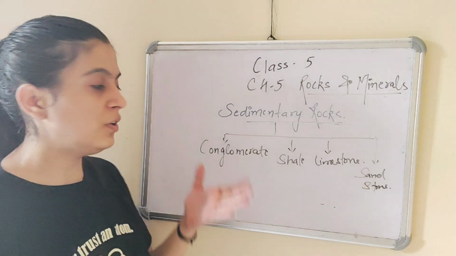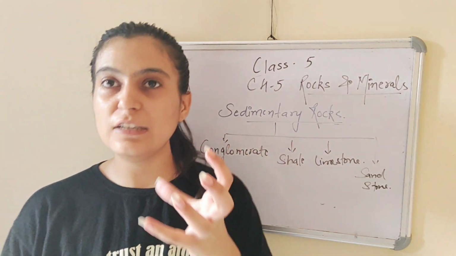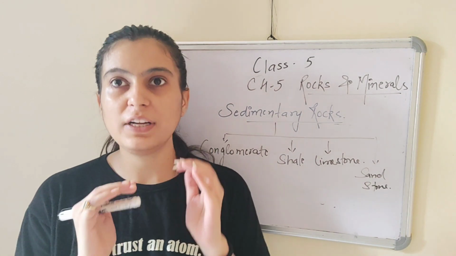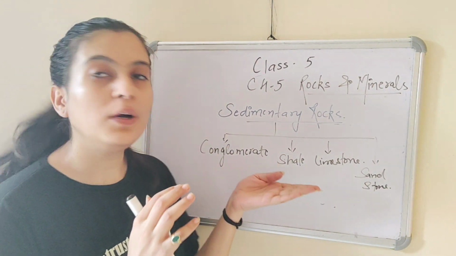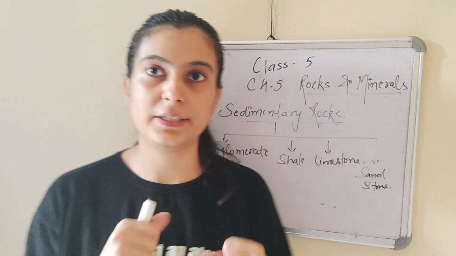Next one is shale. Shale is made up of hardened particles of clay and slate. The particles of the clay are very fine and these get hardened to form shale. It is further used in making cement and bricks.